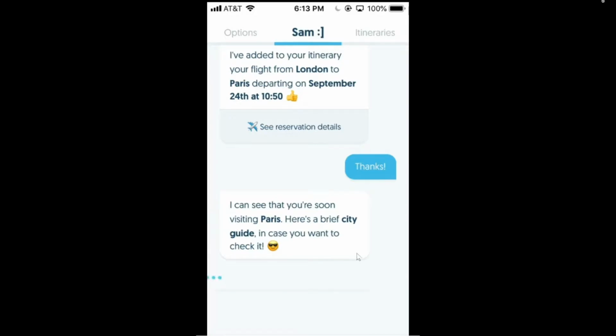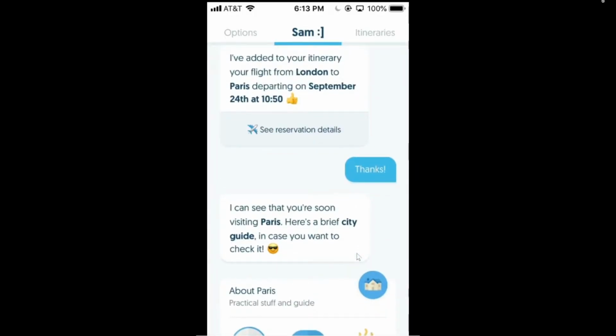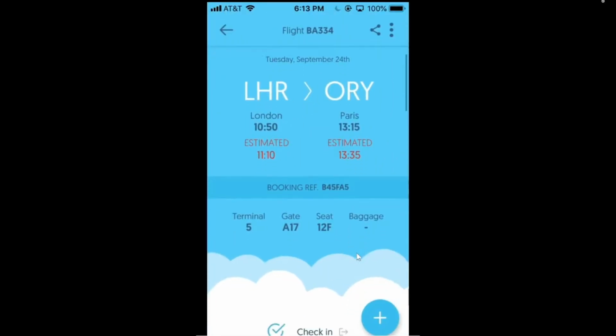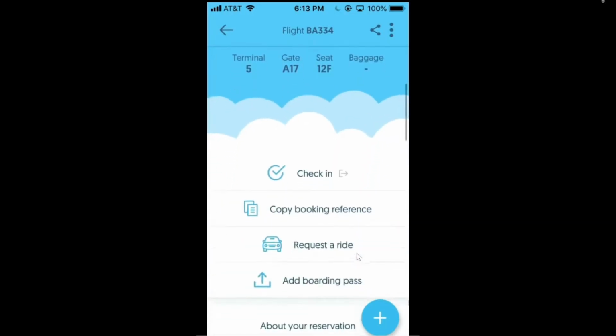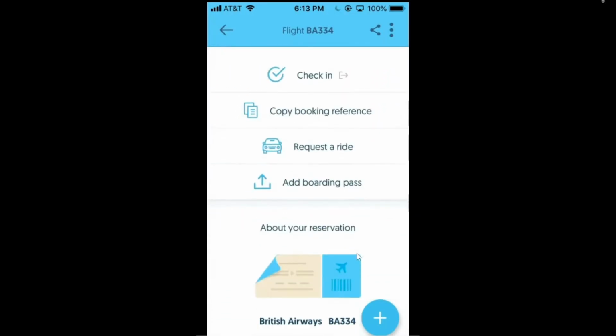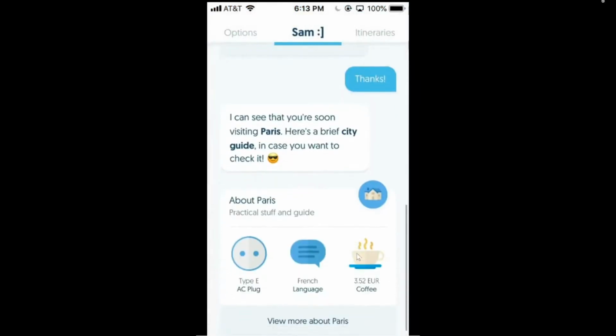What we're seeing here, for example, on the screen is an example of adding an itinerary, which then, if I click here on See My Reservation Details, provides me the full detail list of my upcoming London to Paris trip. I can check in for the flight, hail a ride here, or even update and manage some of my boarding pass information directly through the app.